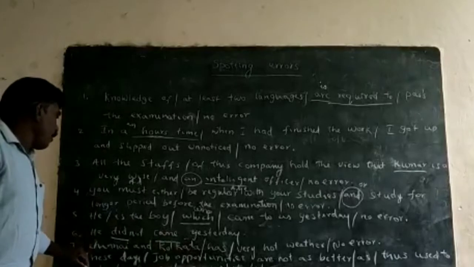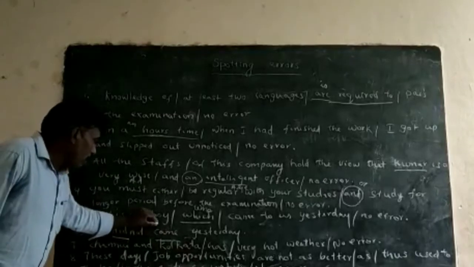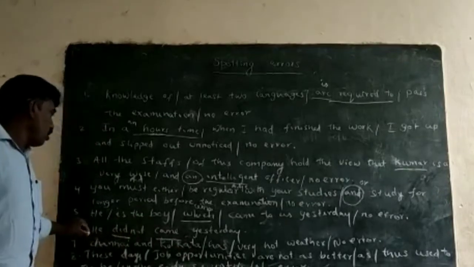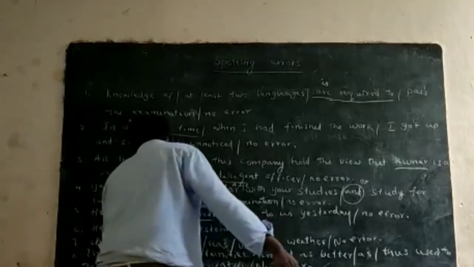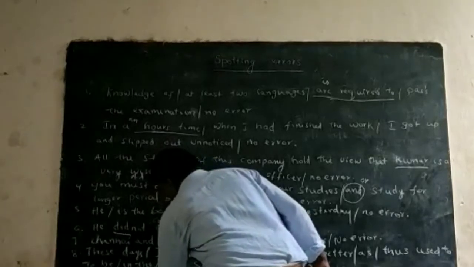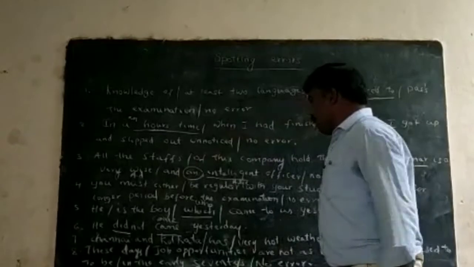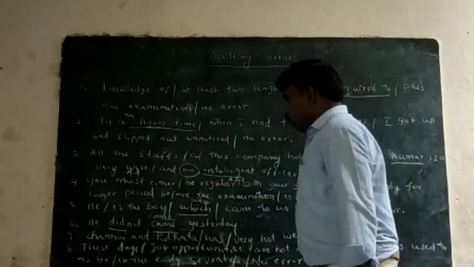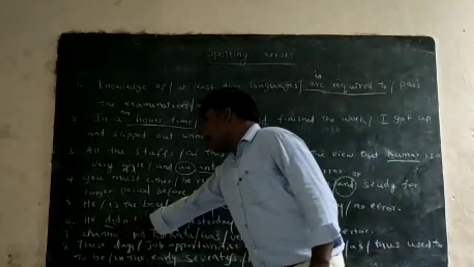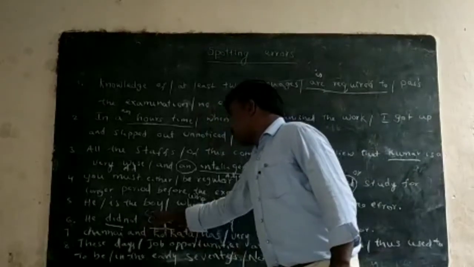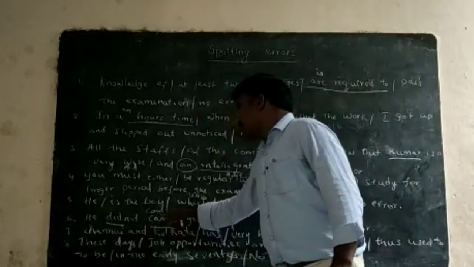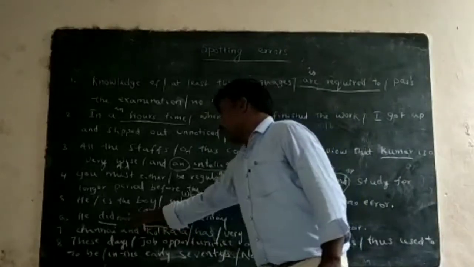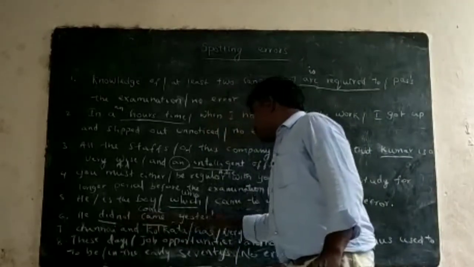So instead of "he did not came", we should use "he did not come yesterday". We should use the present form "come". That is the correct sentence.